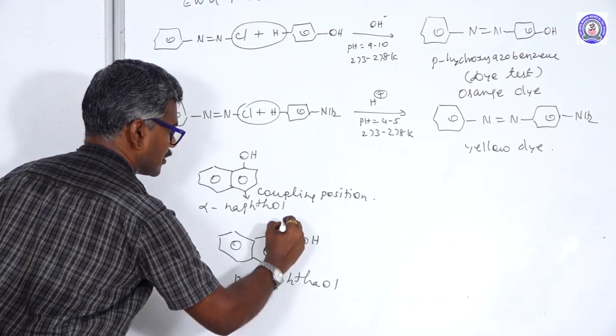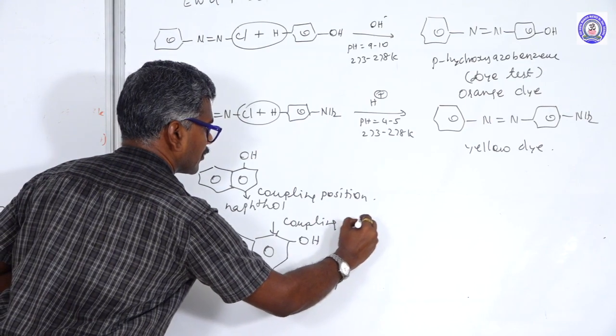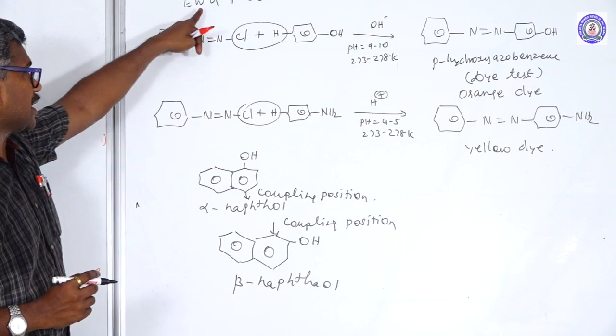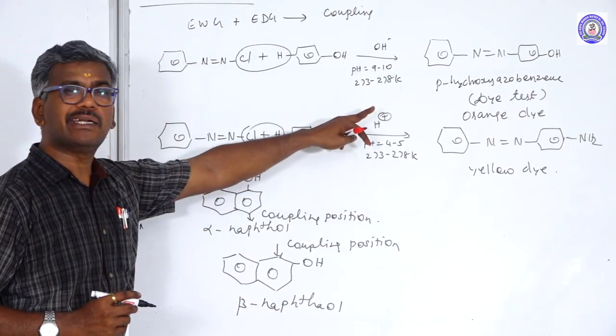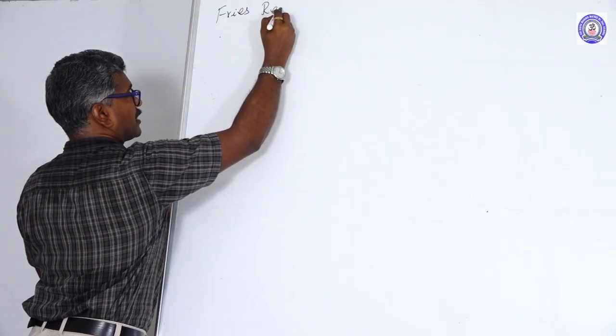This one is the coupling position. This is a coupling reaction, where an electron withdrawing group and an electron donating group react to form a dye. This is called the dye test. Another one is a rearrangement.